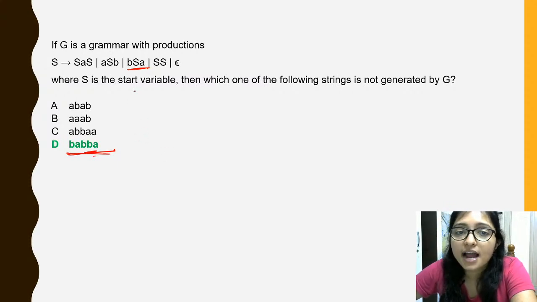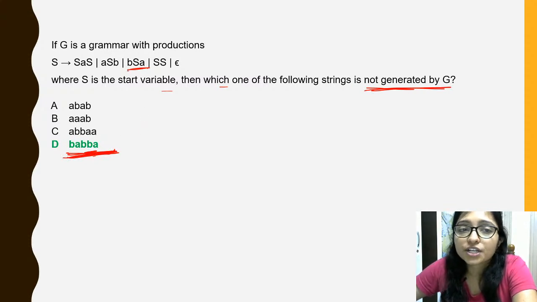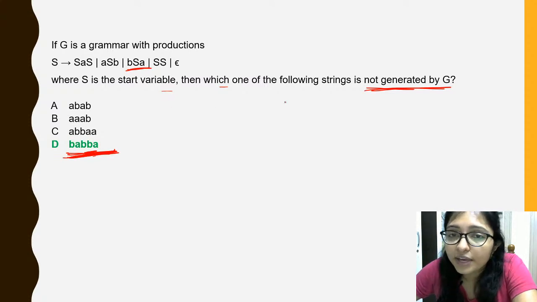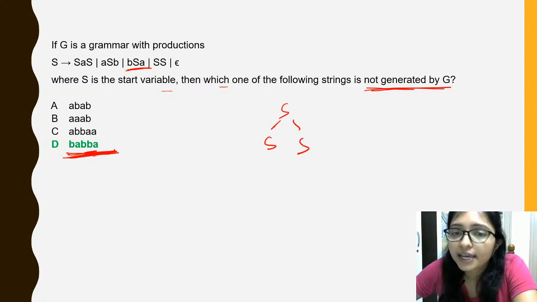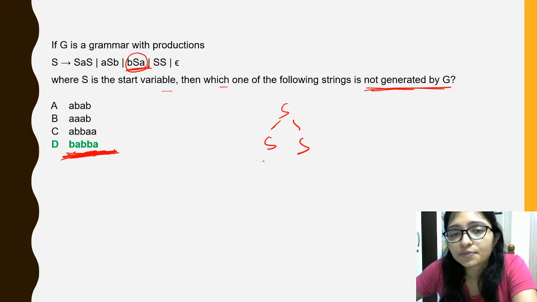So S is the start variable, then which one is not generated? This one. Can you generate it? Try to generate it. Can you do it? Try to do it. SS. You have to start with BA. So if you want to start with B, then there is only one option, that is B. So this one you can do SBA.